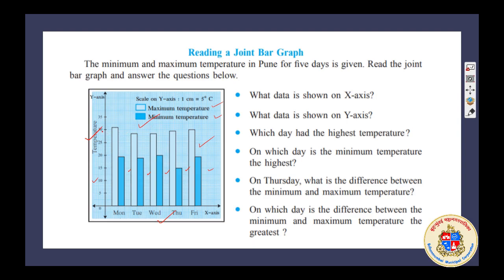In this case we know that the maximum reading is 30, and we are having 1, 2, 3, 4 squares. How many squares are there, accordingly we will divide it and we'll write the scale over here.